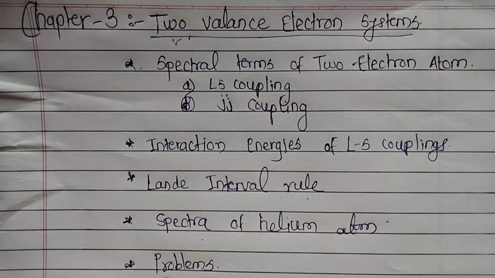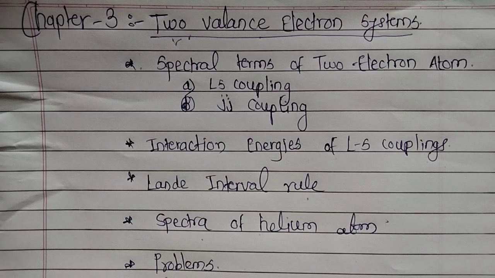We know that the alkaline earth elements such as beryllium, magnesium, and calcium contain two valence electrons in the outermost shell. Just like these elements, we can consider them in this two valence electron system chapter, and we will discuss their spectra.